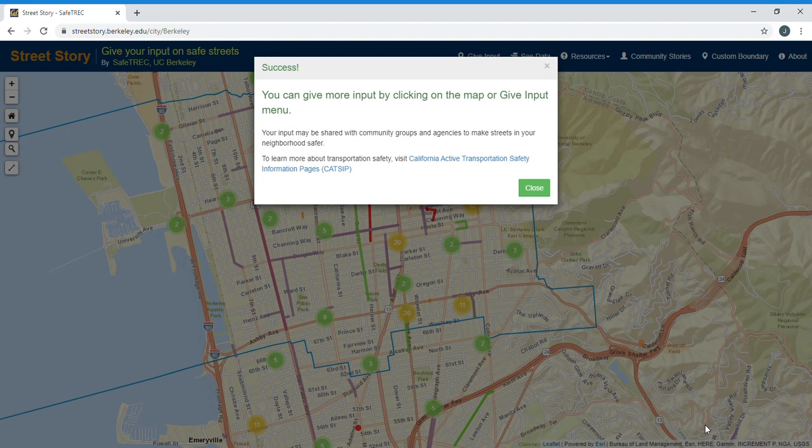I hope that this tutorial can be helpful in your efforts to share your transportation safety experiences, as well as provide support for identifying ways to improve safety for walking and biking in your community. And we do have more updates coming to Street Story very soon, so be on the lookout for another tutorial video, a blog post, and or webinars.